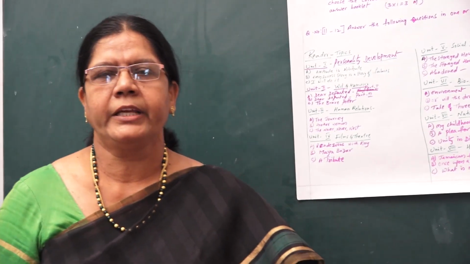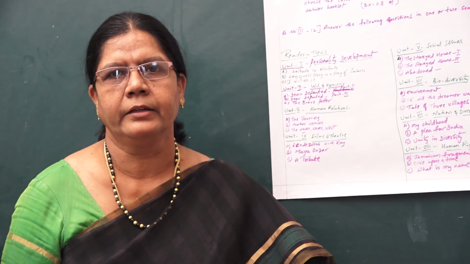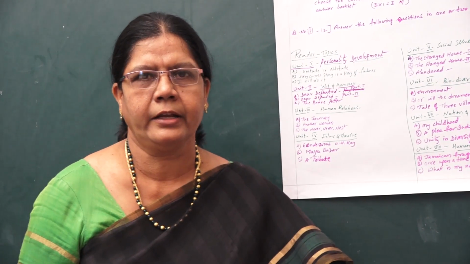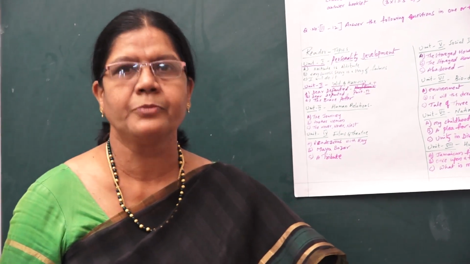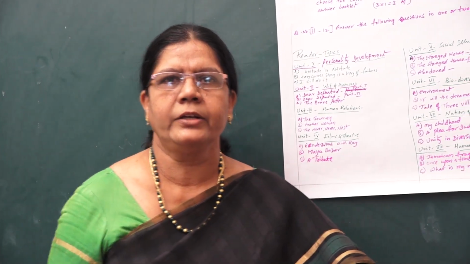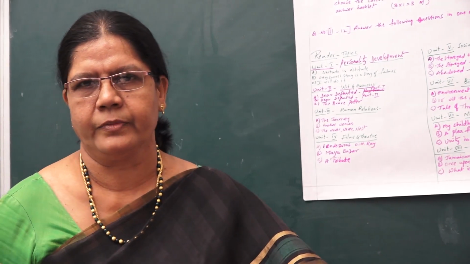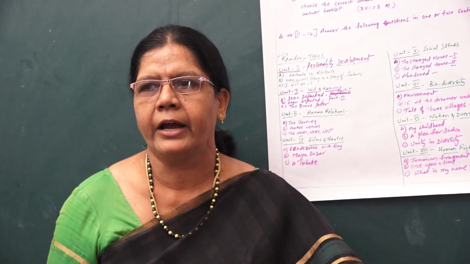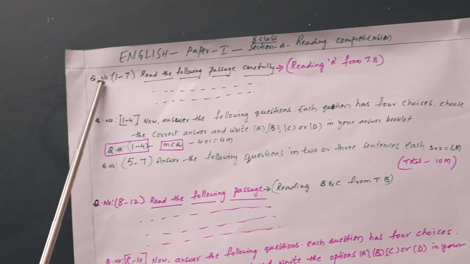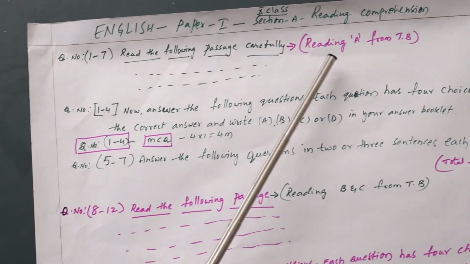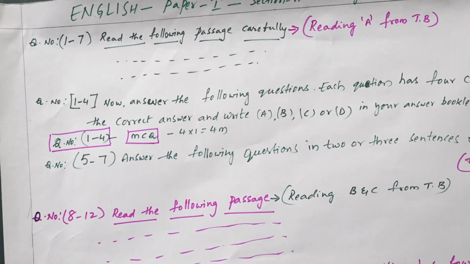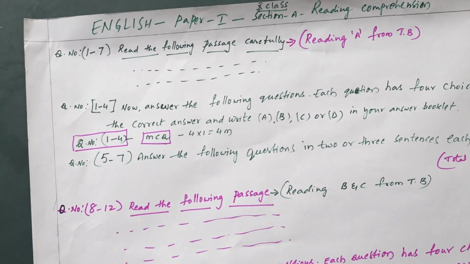all through the year we have been teaching about the instructions and how to write English. Now, I'll give the bullet points to get more marks in English. As you all know, the English model paper is divided into two: first paper and second paper. In first paper, section A, we'll have passages, from question number 1 to 7. That is reading comprehension. Comprehend means we have to understand this and write this.